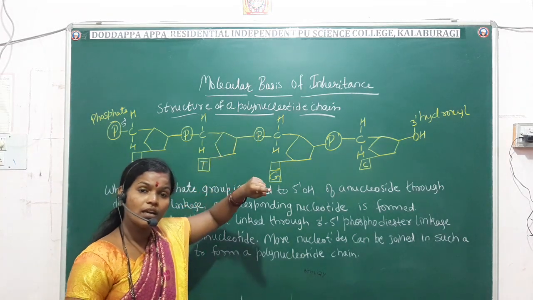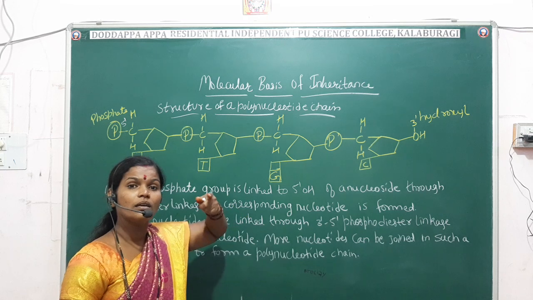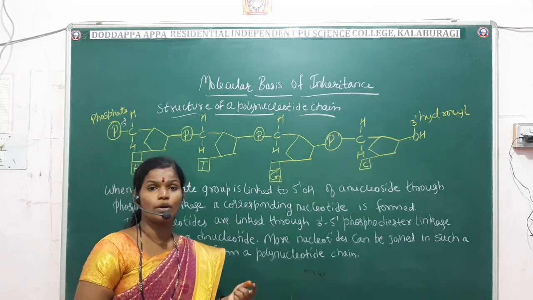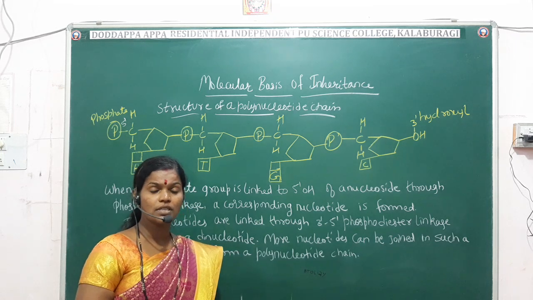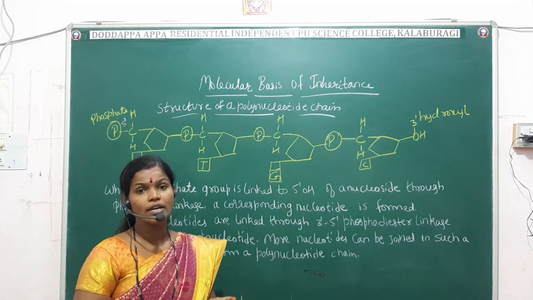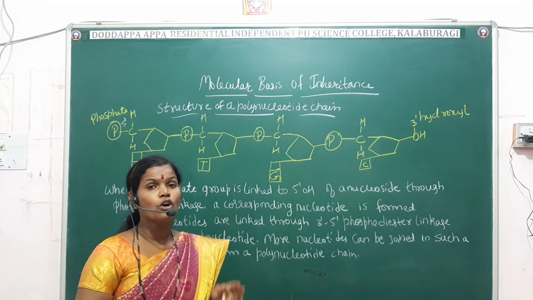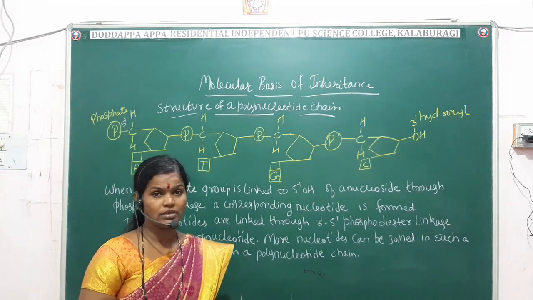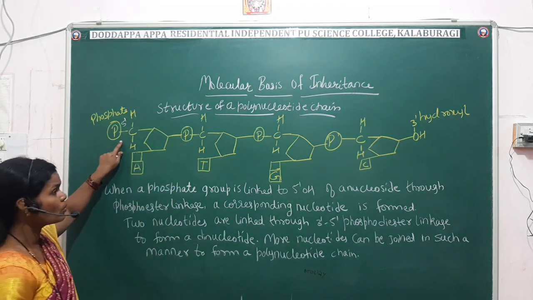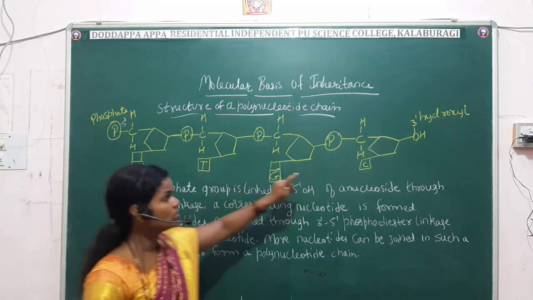So DNA can be defined as a double stranded polynucleotide chain, where the two opposite strands are present. So this you are seeing is one strand, 5 prime end to 3 prime end.